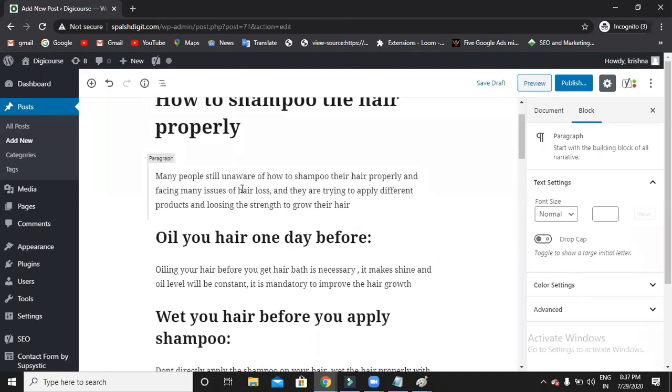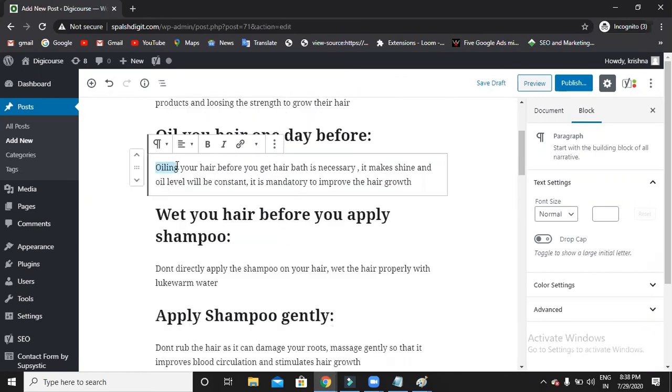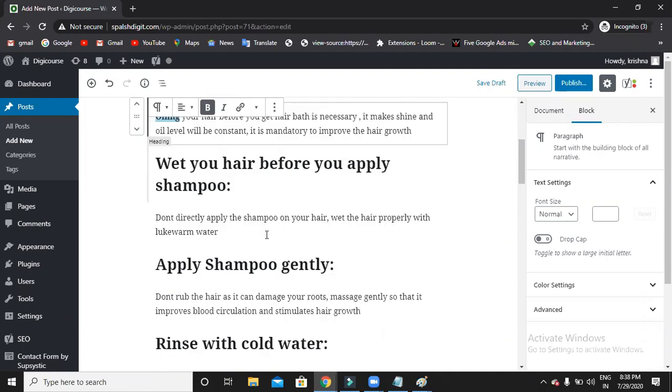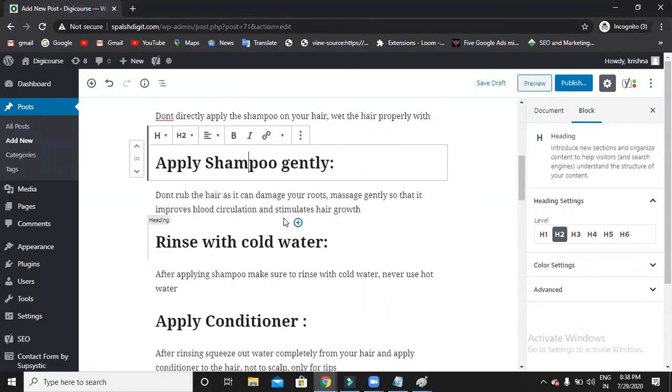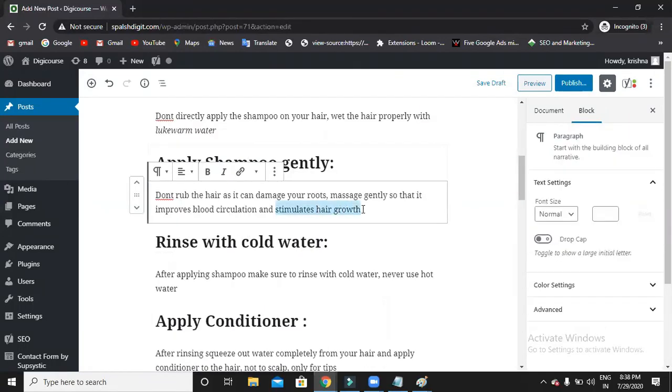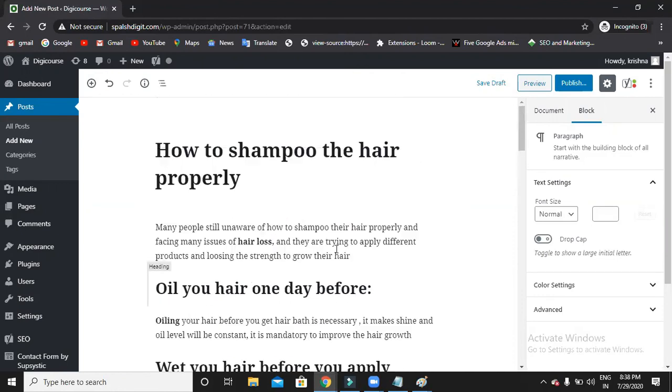Google will understand that, acha, this is a blog all about how to shampoo your hair. So I will try to make a few things like hair loss bold, and oiling will be bold, lukewarm water will be italic, stimulates hair growth, italic. So in such a way you can make some text bold and italics which you feel is so important.